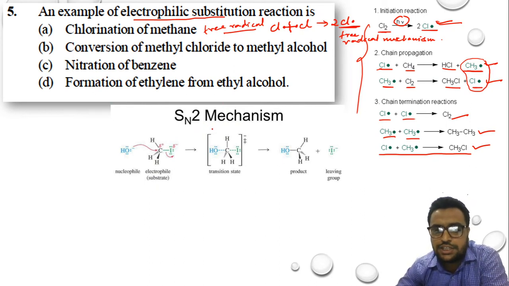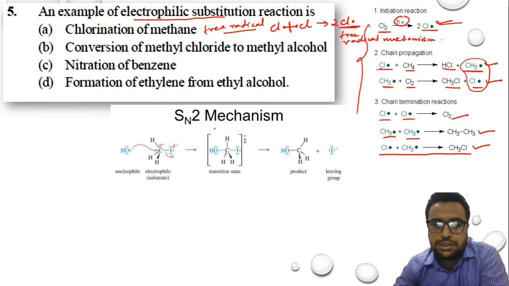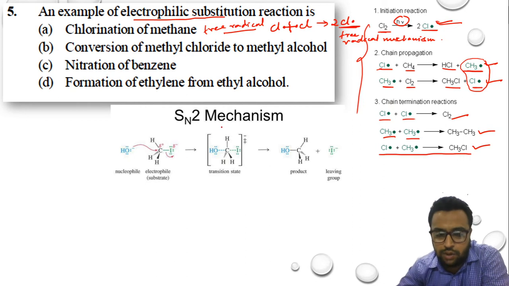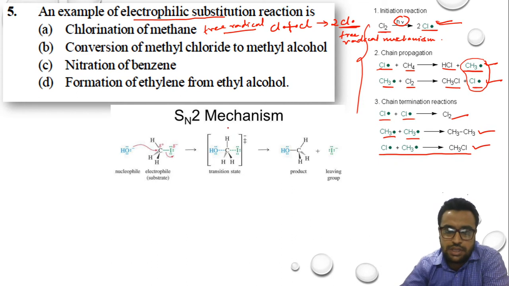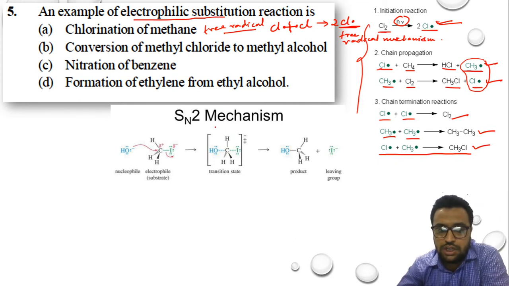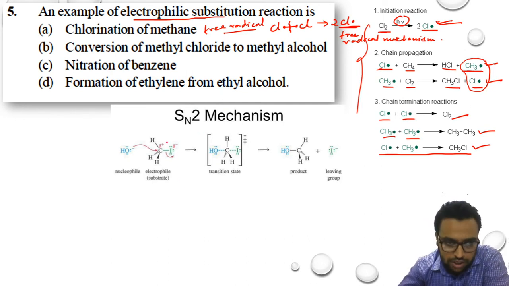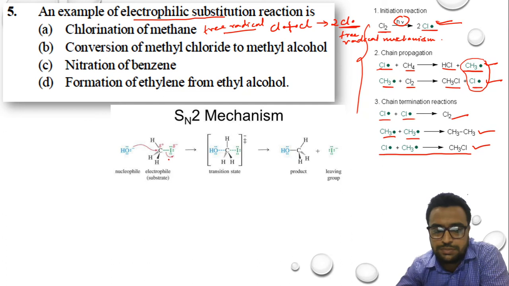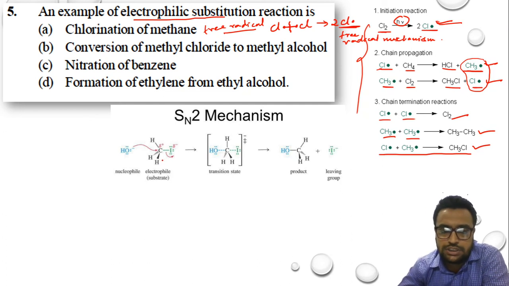I hope in PUC second year, chapter number 1 of organic chemistry, that is nothing but our haloalkanes and haloarenes. There we have talked about SN1 mechanism and SN2 mechanism. SN1 mechanism was for tertiary compounds, and SN2 mechanism was basically for primary compounds. So what is primary carbon, what is secondary and what is tertiary carbon? If a carbon is attached to none or one carbon atom, it is primary. If a carbon atom is attached to two other carbons, it is secondary. If a carbon atom is attached to three other carbon atoms, it is tertiary.